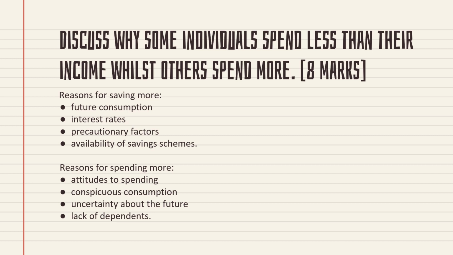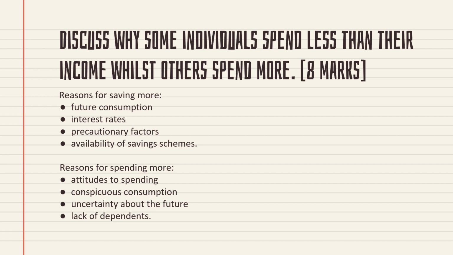Then uncertainty about the future. For example, in future maybe prices will be very high. So in that case, it is better to consume now itself, because tomorrow, when the inflation rate increases, I can't purchase it. So it is the best time to purchase now. That's why, because of uncertainty about the future, people tend to spend more or consume more.